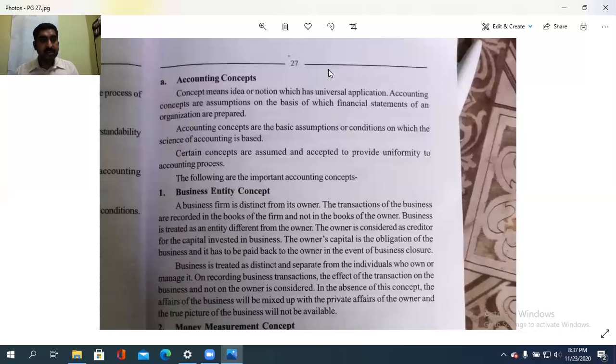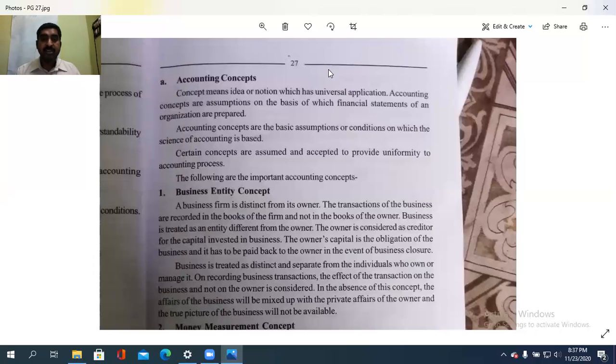So a business firm is distinct from its owner. The transactions of the business are recorded in the books of the firm and not in the books of the owner. Whatever transaction comes, that is to be recorded in the firm's books, not the owner's books. Therefore, business is treated as an entity different from the owner. The owner is considered as a creditor for the capital that is invested in the business. The capital invested in the business is like a creditor's amount in the owner's case, like a loan given to the business. So the owner is considered as a creditor for the capital that is invested in the business.